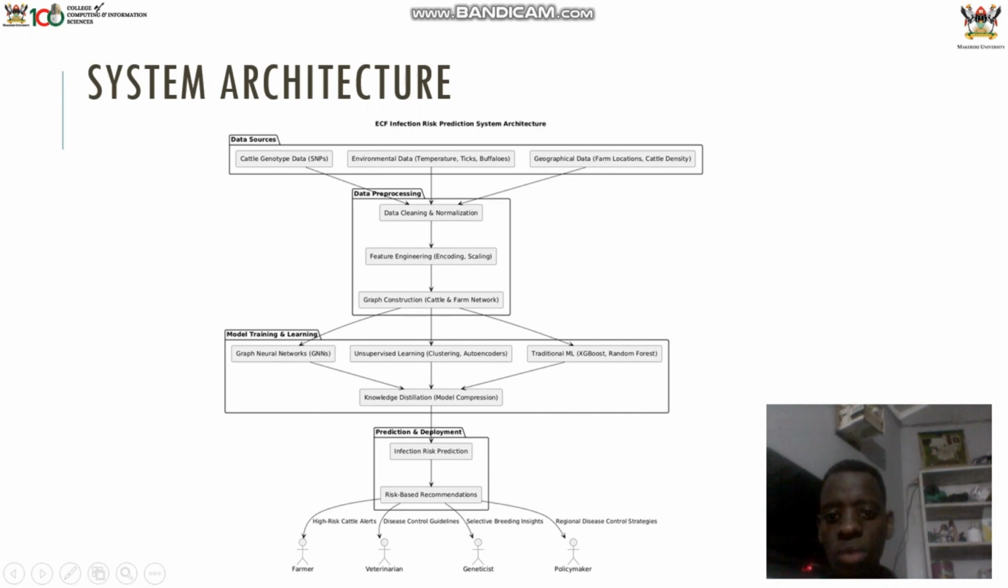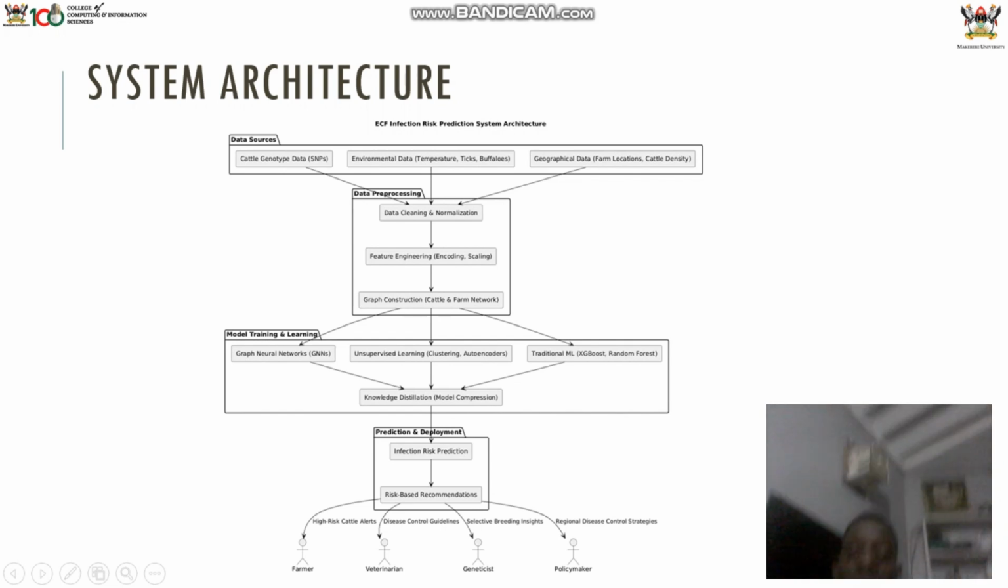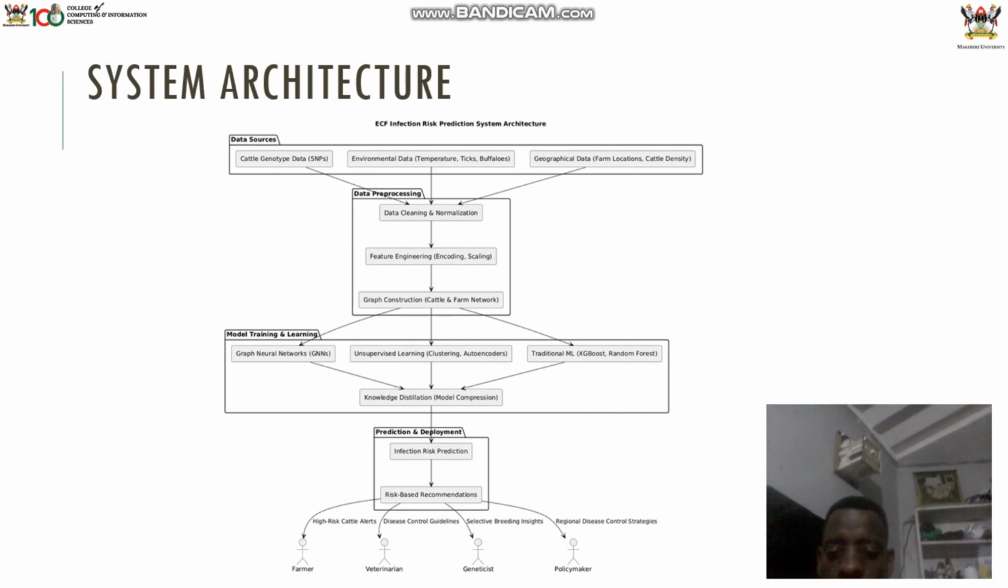Then we do data processing, which involves the cleaning, normalization, and engineering, plus graph construction. And then we move on to the model training and learning, which includes graph neural networks and unsupervised learning for clustering, as I said, and then traditional machine learning. We also have knowledge distillation to make light models, where we come up with the student models, and then we do prediction and deployment.